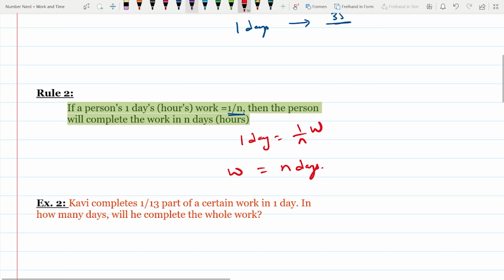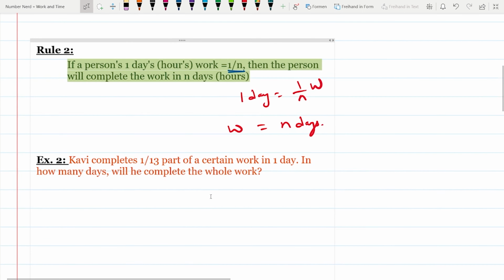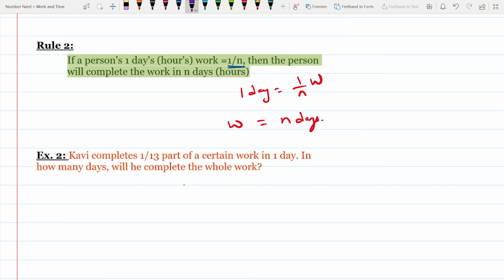Suppose in the below example we can see Kavi completes 1 by 13th part of the work in 1 day. She is completing 1 by 13th part of the work in 1 day. In how many days will she complete the whole work? It means she will take 13 days. It is very simple.